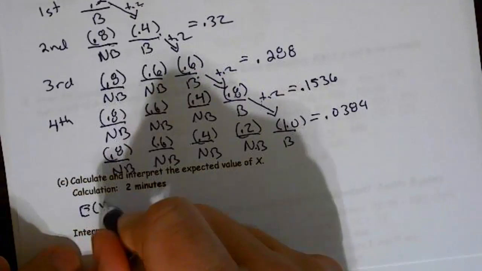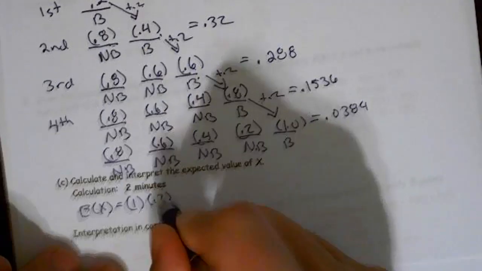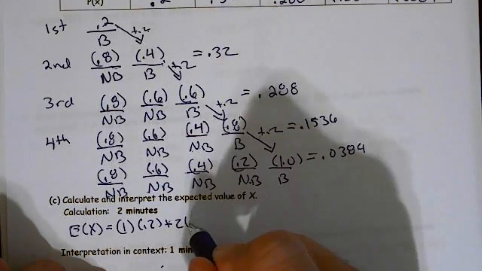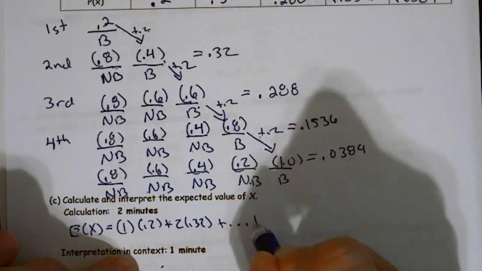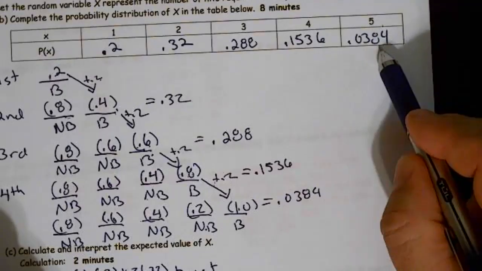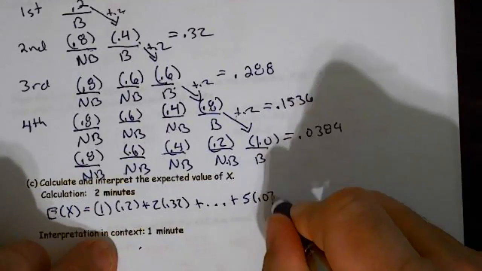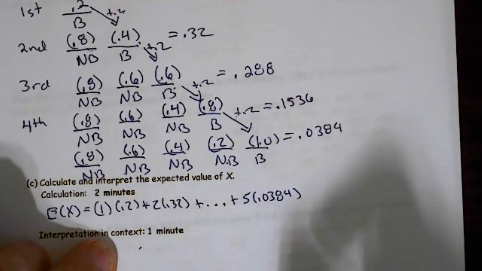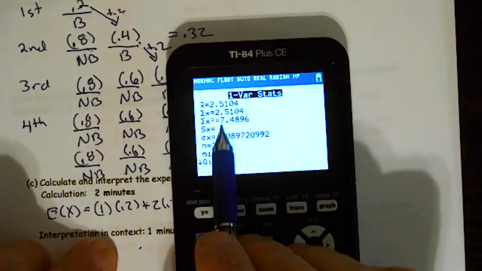So the expected value of X equals 1 times 0.2, and that just came from here. Then 2 times 0.32 plus dot dot dot plus 5 times 0.0384. And that happened to equal, and we said that equaled 2.5104.